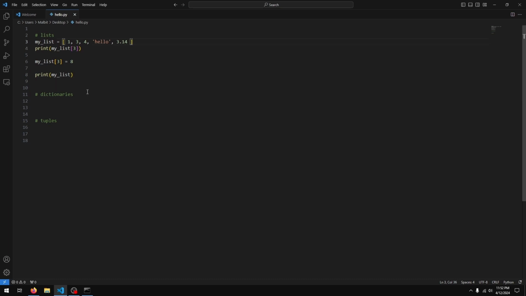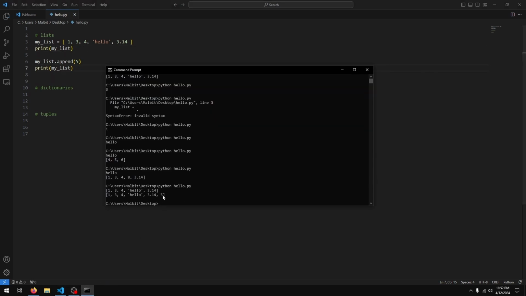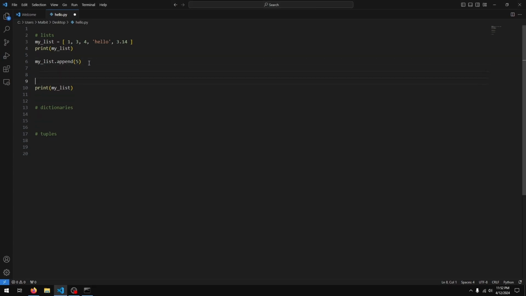And if we want to add an item to the list, we can do my list dot append, and then in parentheses I can say the item I wish to add. So let's just add 5, and if I print my list, okay, I'll just get rid of the index here so that we can see the before and after. And you see we have a 5 added to the end of the list. So I can add as many elements as I like.